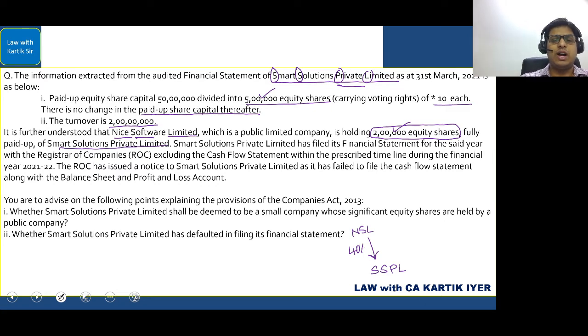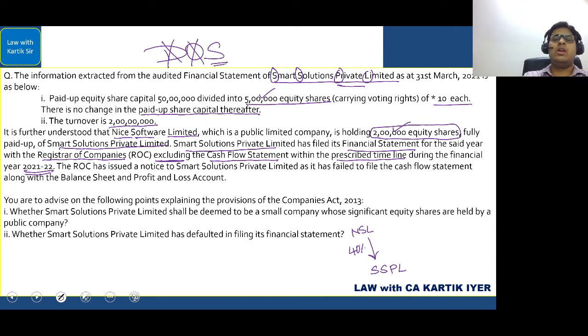Okay. Smart Solutions Private Limited has filed its financial statements for the said year with the Registrar of Companies, excluding the cash flow statement, within the prescribed timeline during the financial year 2021-22. That is what they have said. Okay. So they have not filed the cash flow statements. Remember, dormant company, one person company, small company are not required to file cash flow statements. Okay. This question doesn't seem to be of dormant company nor one person company. It seems to be of small company in this case.